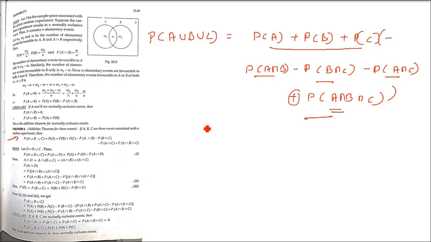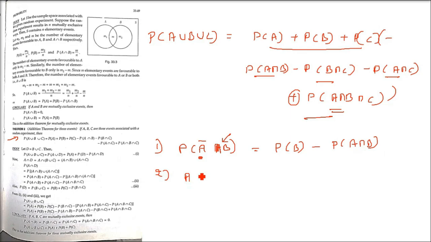There are a few more theorems. I'll just write them and I'll show you in the examples how to use them and what they mean. The first one is, A and B are two events. The first one is the probability of occurrence of B only. That is, A is not happening, that is why we are taking A bar intersection B. So A is not happening, only B is happening. So this is known as the probability of occurrence of B only, right? So A is not happening, B is happening. So that is how you can write it as P(B) minus P(A intersection B).